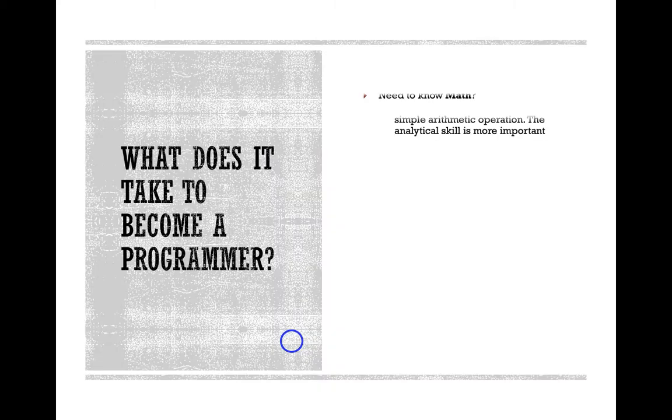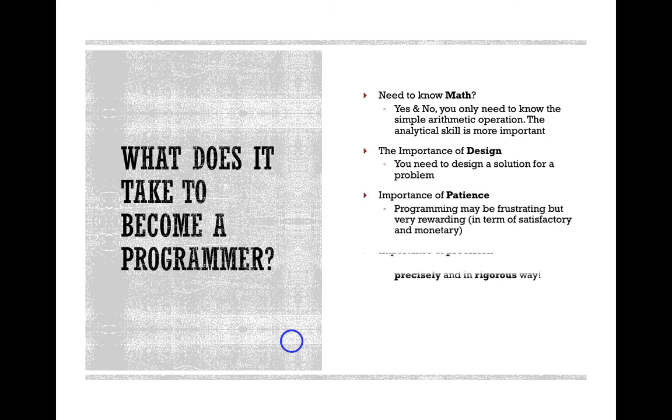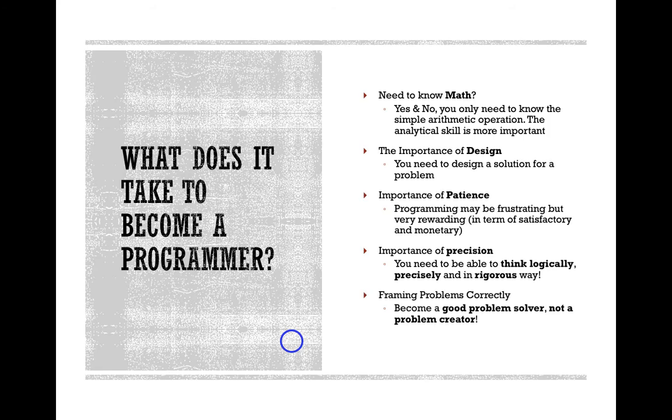Okay, maybe you worry about what it takes to become a programmer. Actually, as computer science, C programming is a hardcore of computer science. So you need maths, of course, but it's not necessary. It's not that if you don't know maths, you don't know programming. It's a complement. Better if you know maths, so you can do more in programming. The importance of design: you need to design a solution for a problem. Of course, this is very important.